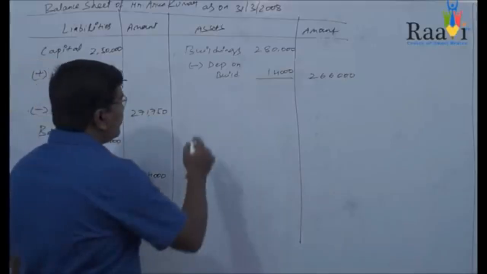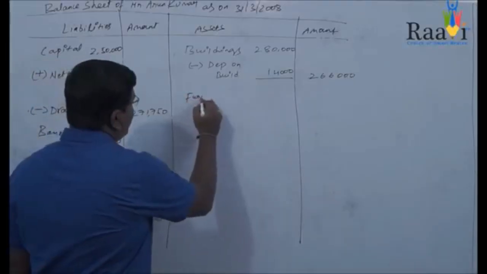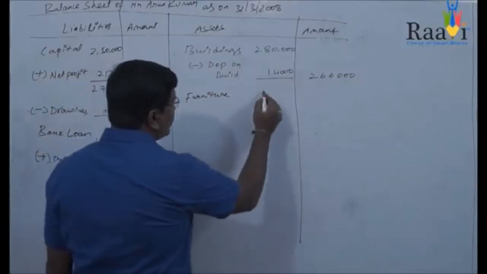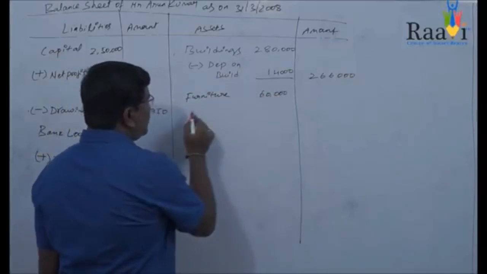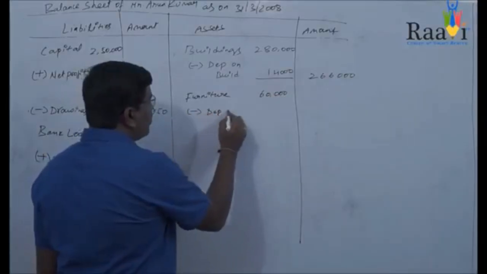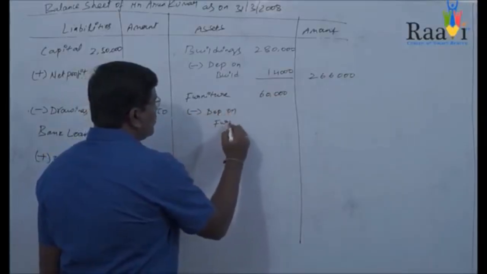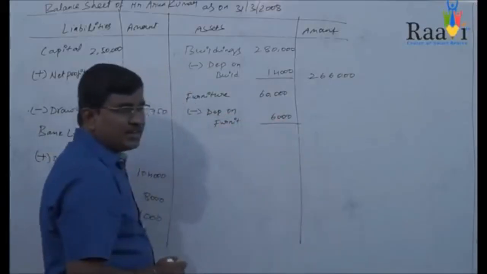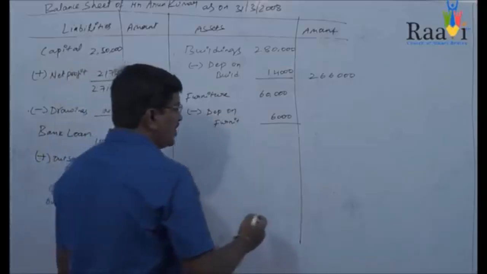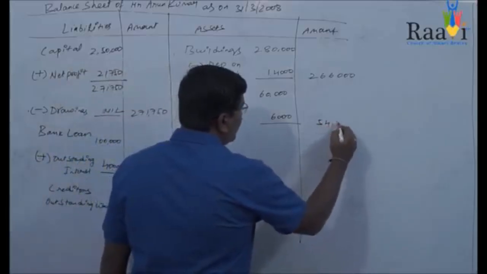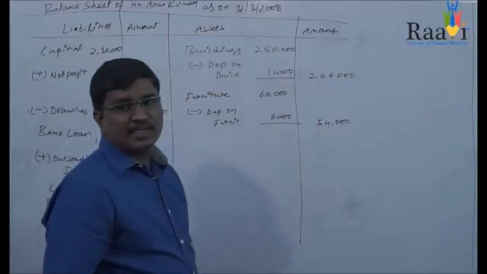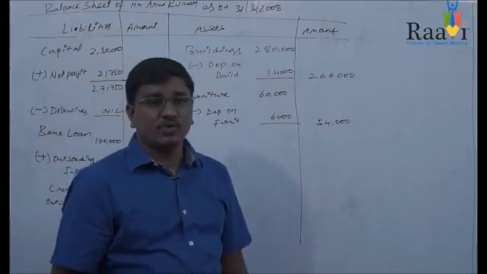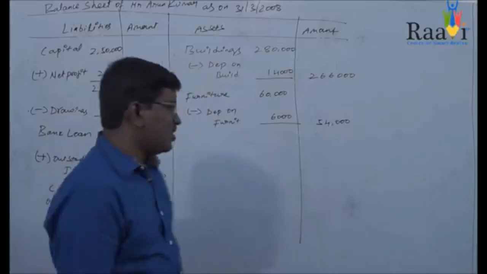After buildings you will be writing the furniture value. The value of furniture is 60,000 rupees. In this case also you will be deducting depreciation on furniture. The depreciation on furniture is 6,000 rupees: 60,000 into 10%, you get 6,000 rupees. From 60,000 you deduct 6,000, and you get an amount of 54,000. And the next item in the balance sheet is debtors.